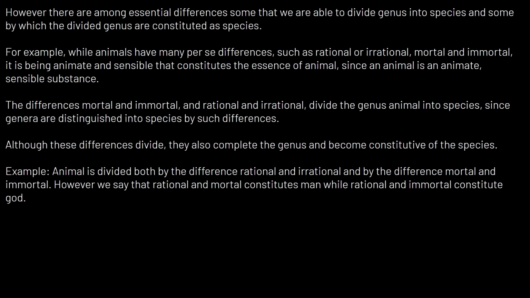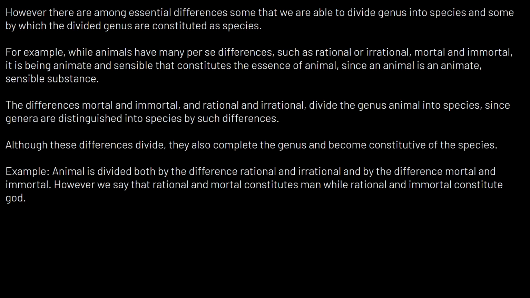And so the differences mortal and immortal, rational and irrational divide the genus animal into species, since genera are distinguished into species by such differences. And although these differences divide, they also complete the genus and become constitutive of the species.